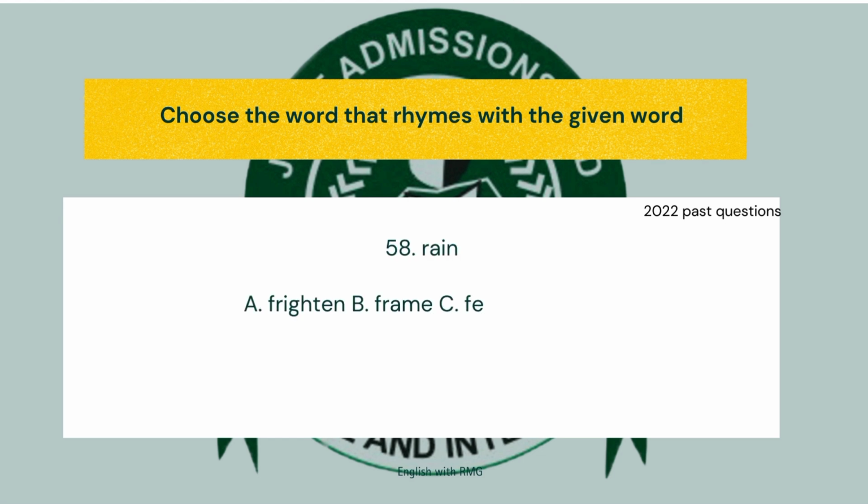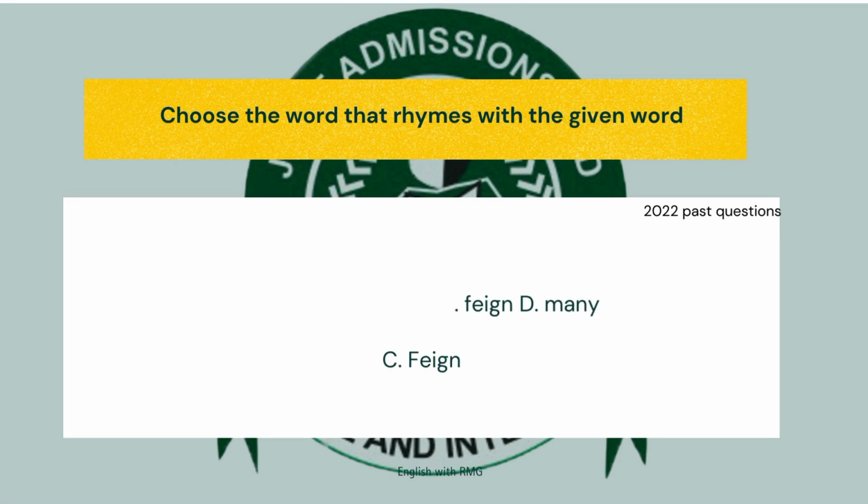We also have another question, 58, rain. So we are looking out for ain. Please, in JAMB or any question, you have to be very calm. Don't rush to pick your options. If you look at the options here, JAMB wants to trick you a little bit. We have B, frame, C, feign. If you don't get to C, you just see frame, oh, A, you go and pick it, and you get it wrong. So the answer is C, feign.